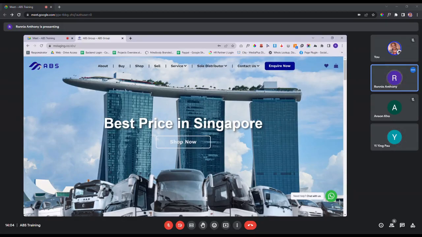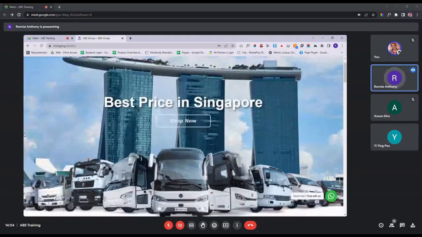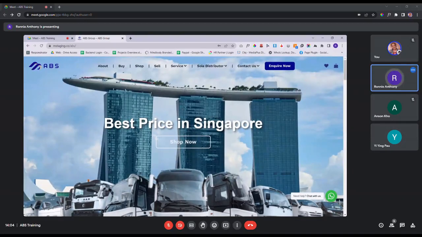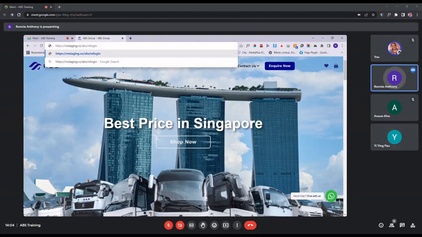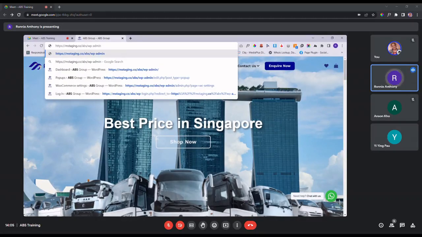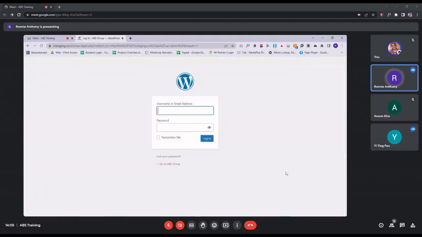Okay, so as you can see on your screen right now, this is how the website looks when a normal visitor comes in. For you to access it as an admin user, at the end of this URL you can add /mlogin. But because your website is not yet live, it will not be using mlogin. When it is live in the near future, you need to use mlogin to access the website. So right now we just use wp-admin because it's currently still in staging mode. So you'll be taken to this login page itself.